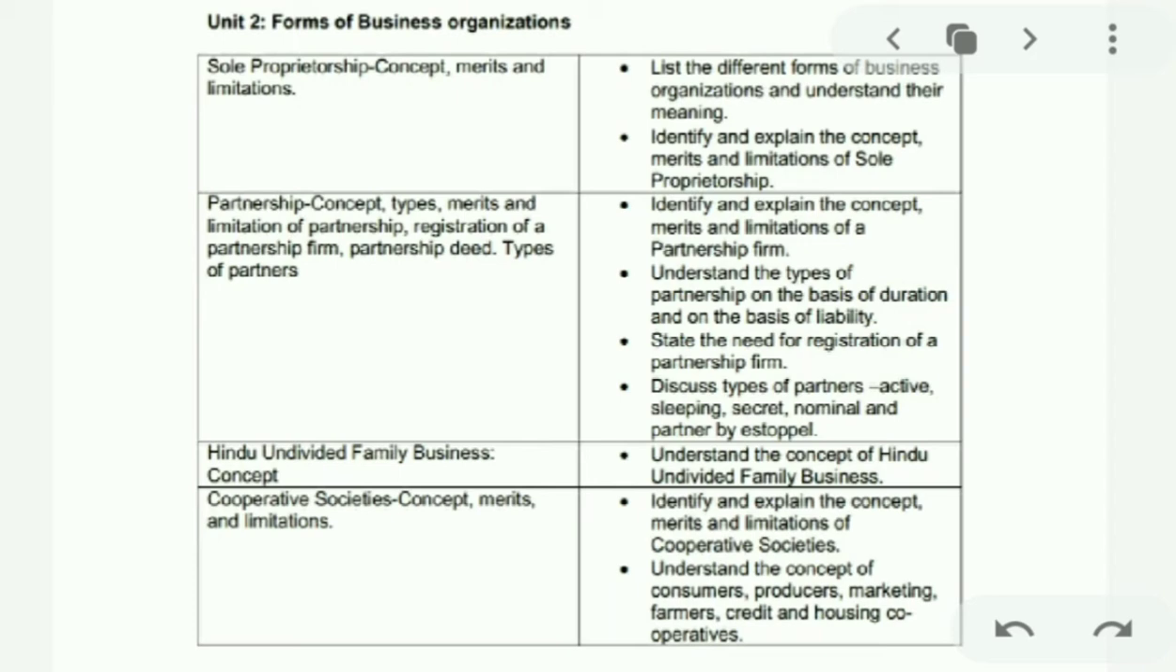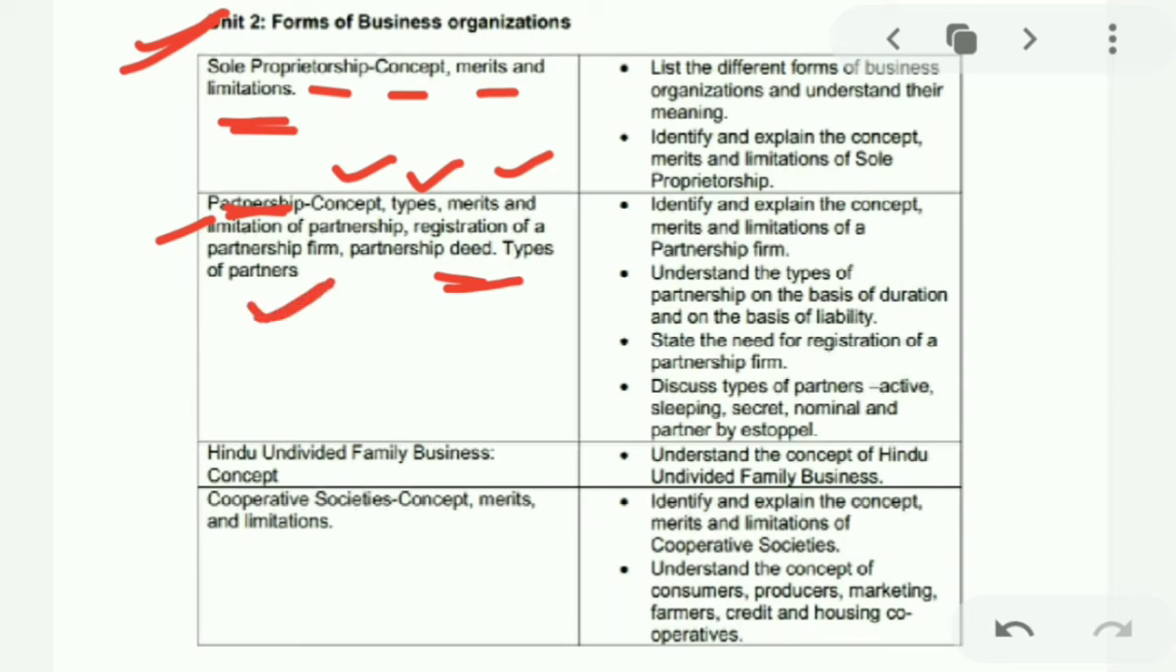Next is Unit 2. Unit 2 is forms of business organization. In this, we will be studying sole proprietorship, its concept, merits as well as limitations, demerits. Next, we will be covering partnership. In this, we will be covering the concept of partnership, types of partnership, merits as well as demerits of partnership. Apart from this, registration, how a partnership is registered, partnership form, and the deed and types of partners available.